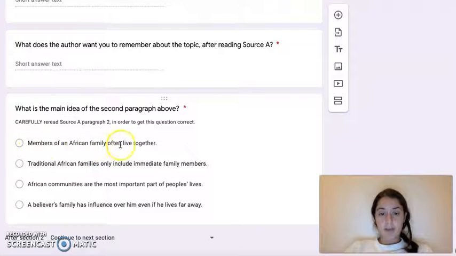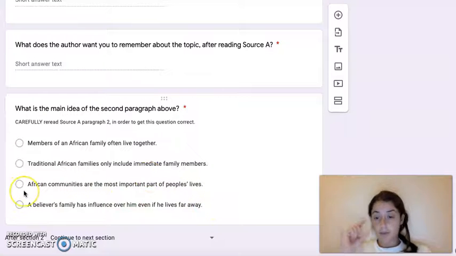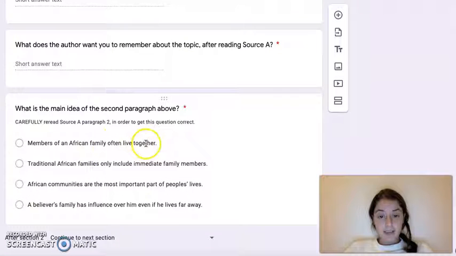Members of an African family often live together. Traditional African families only include immediate family members. African communities are the most important part of people's lives. A believer's family has influence over him even if he lives far away. I know this last one's true, and I know this third one's true because those are both statements that I read or talked about before I even looked at the answer choices. This idea that they live together, as well as that they only include immediate family members, I don't even remember reading those. I'm going to have to check to see if those are true.